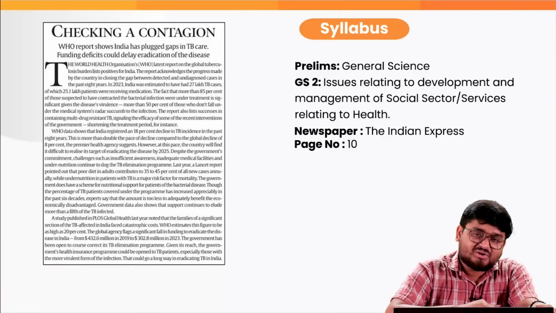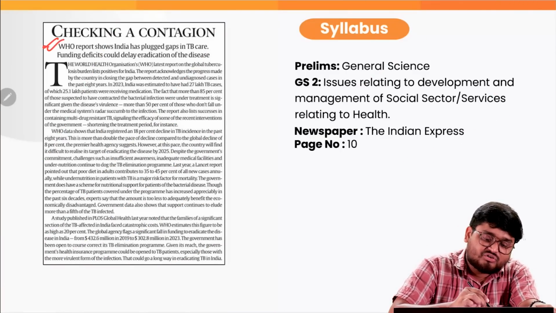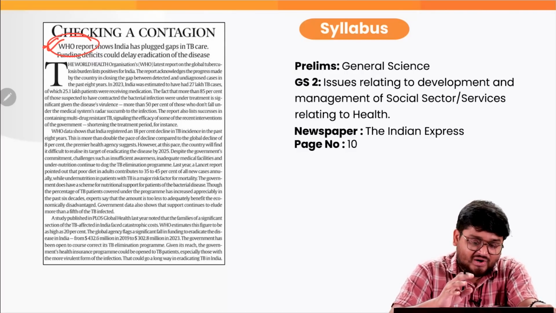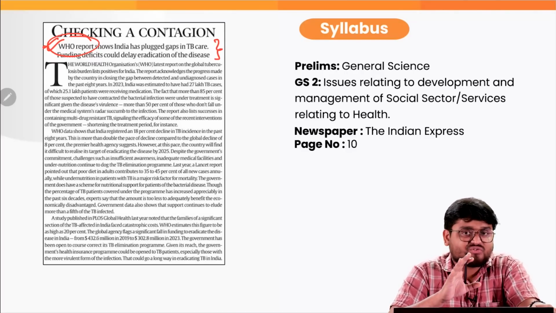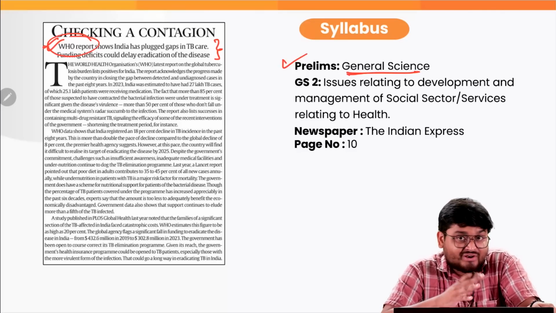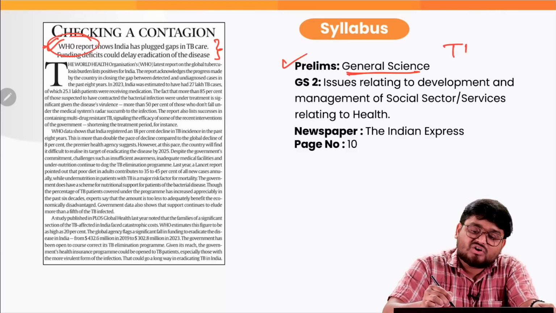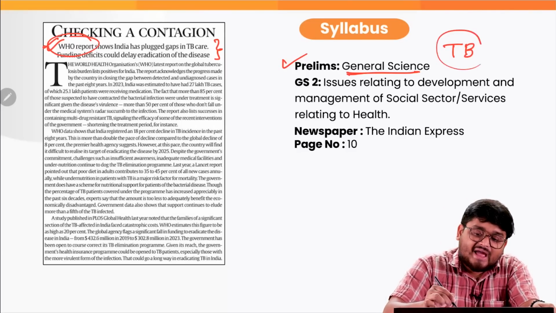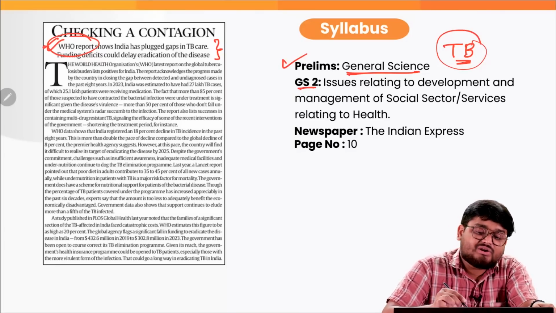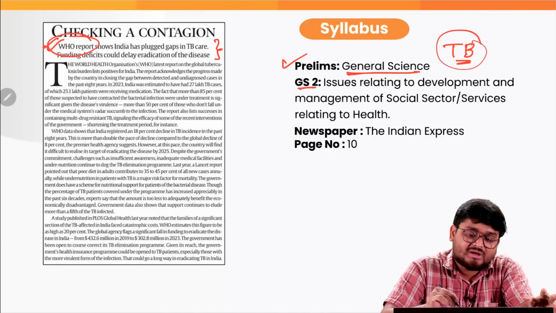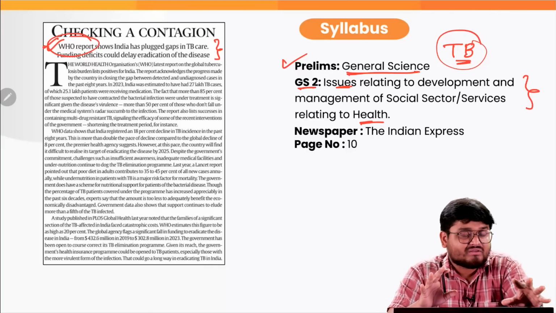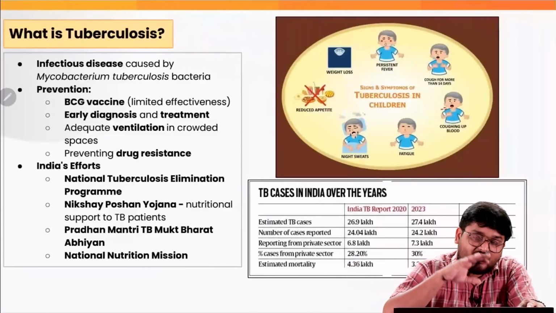In the next article, we'll be looking into the recent WHO report on the global tuberculosis status across the world, where it has some of the instances when it comes to India too. It is very important for our prelims, when we have to understand the disease of tuberculosis, as a potential question in the prelims examination. Also, when we look at GS2, we have the issues pertaining to the health sector of our country. So we have to be very serious about this particular article here.